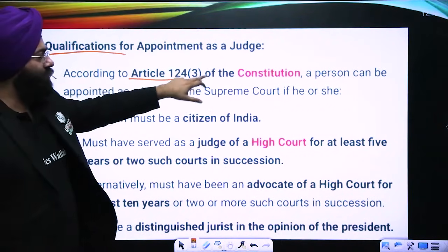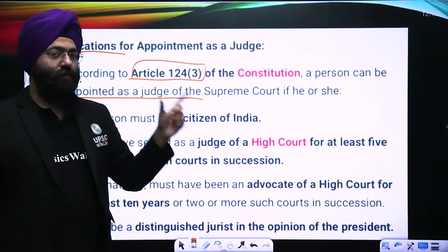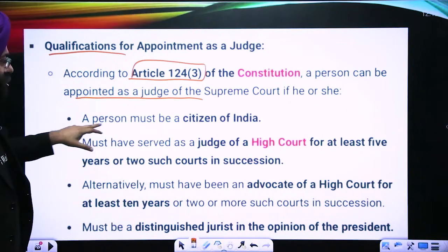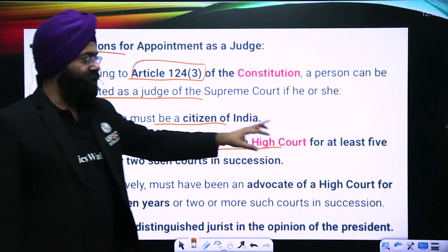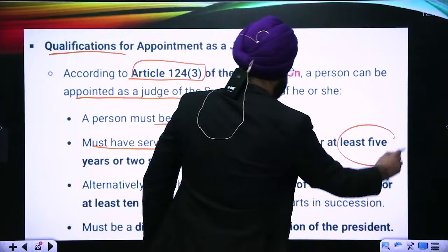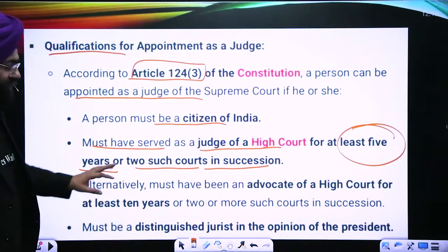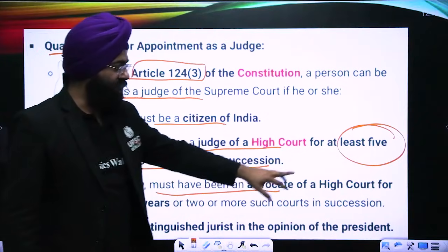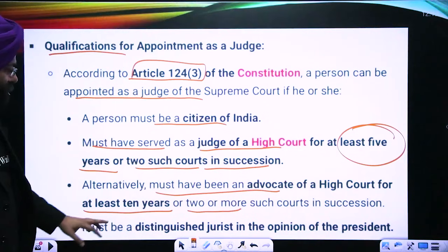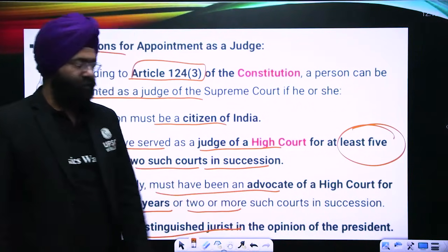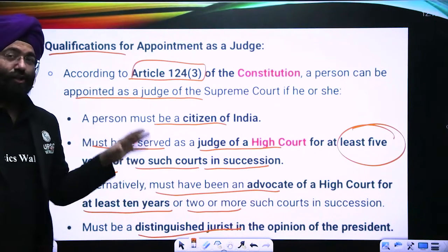Article 124(3) of the Constitution provides that a person can be appointed as a judge of the Supreme Court if he or she meets the following requirements. A person must be a citizen of India, first. Second, must have served as a judge of a high court for at least 5 years, or of 2 such courts in succession. Alternatively, must have been an advocate of a high court for at least 10 years, or of 2 or more such courts in succession, or he must be a distinguished jurist in the opinion of the President. These are the cases where a person can be appointed as a judge of the Supreme Court.